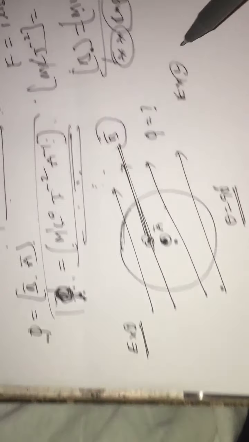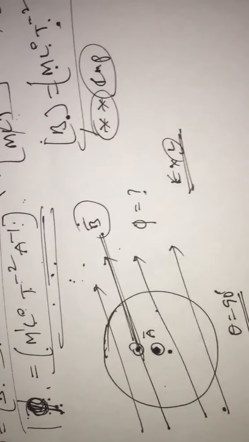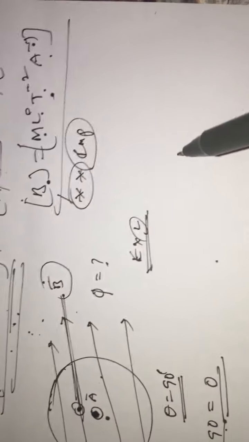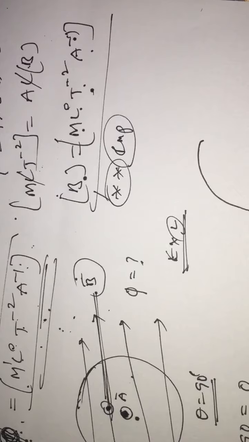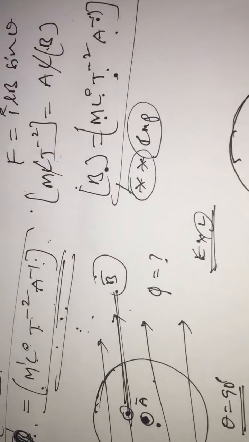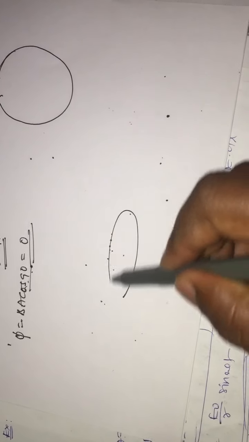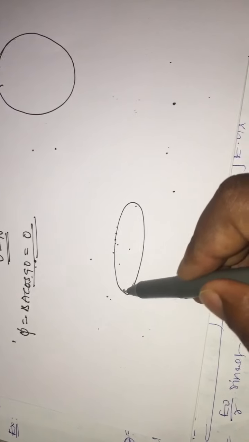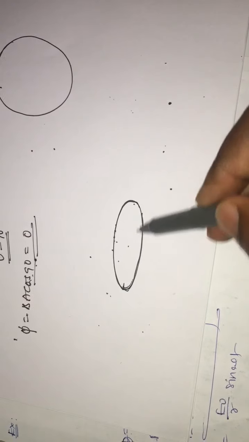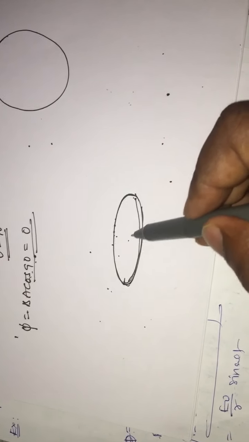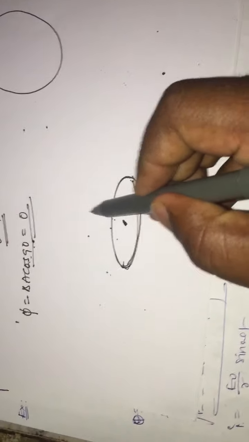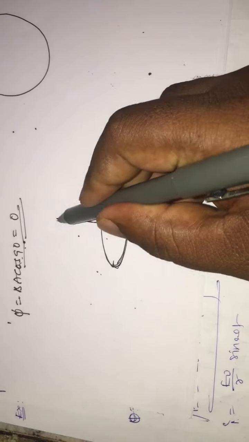Next, another example I am going to give: there is a loop which we place like this, in this direction. Suppose the loop is placed like this. This is a loop, and here this area vector is acting in this direction.